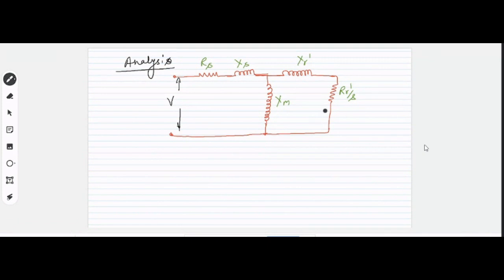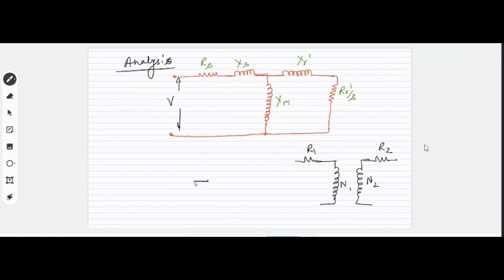Referring means that once we are referring a quantity from one side to another, we only have to count the number of turns of that side, right? अगर हम स्टेटर से रोटर साइड ले जा रहे हैं या रोटर से स्टेटर साइड ले जा रहे हैं, तो आपने देखा होगा what we do in case of transformers: if there are N1 turns on this side and N2 turns on this side, and we have to refer this resistance R2 towards this R1, right?